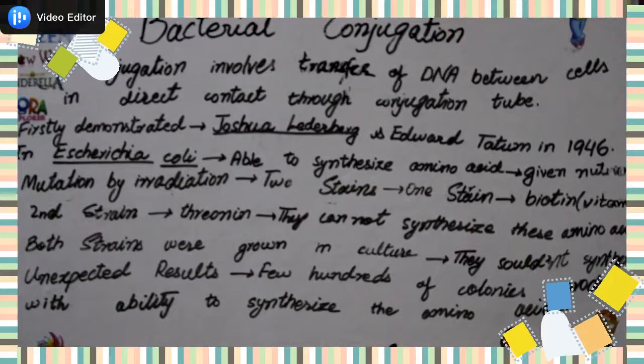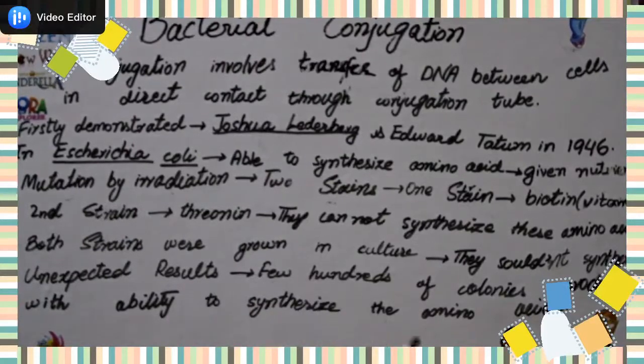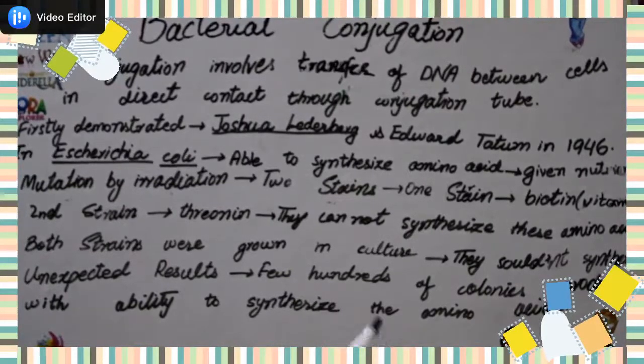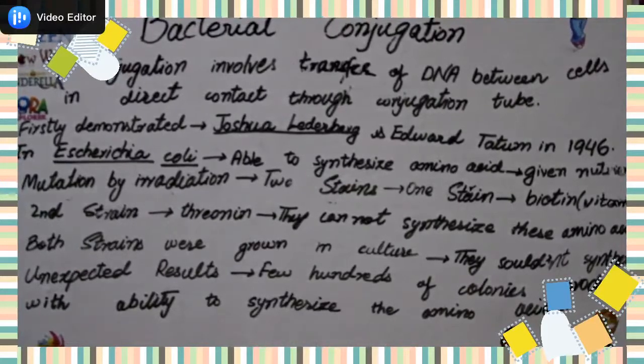They did not find any substance that was responsible for this process. So they thought that something happened, and that genetic material was transferred from one bacterial cell to the other bacterial cell through the conjugation tube, and in this way they changed their characteristics, and these bacterial cells were able to produce threonine and biotin.